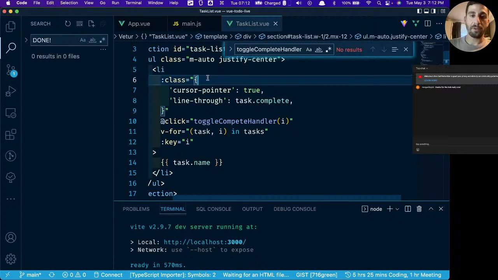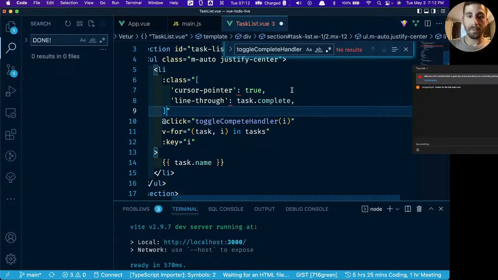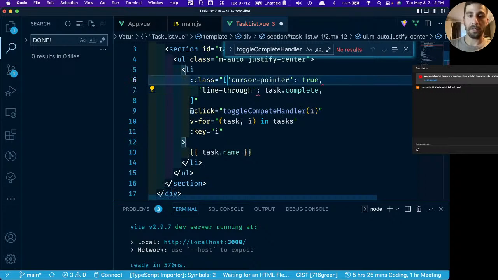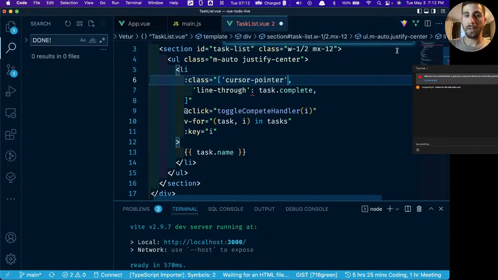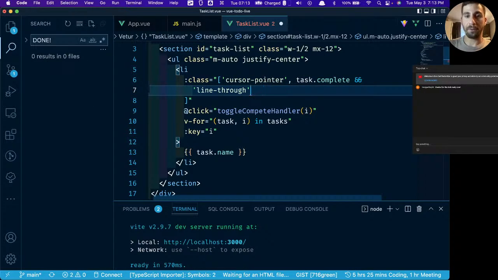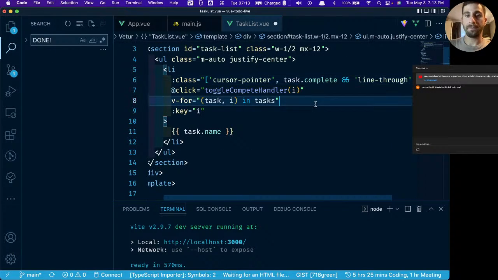Another way that we can do this instead of using an object is we can make this an array. So we can get rid of, or let me put this all on the same line. We always want cursor pointer to be true because it's always going to be a pointer. So let's leave that as is. The next value in the array, I'm going to make that a ternary operator. And we're going to say task.complete. And if that's true, we want the line through. And let's just end the array.